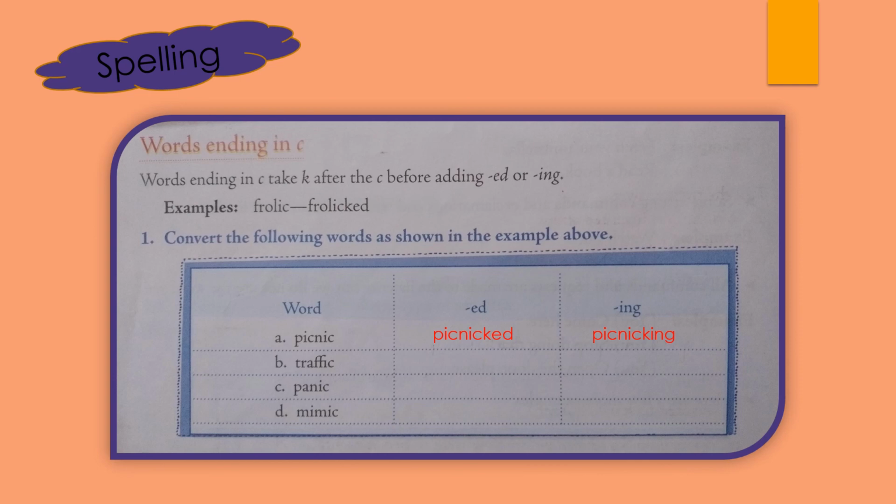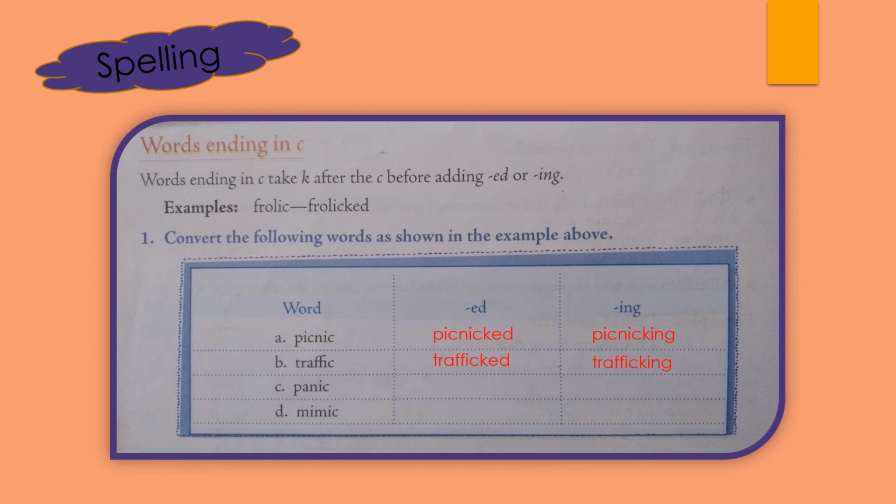Similarly, traffic, again we will add K and then ed. So trafficked. Similarly, trafficking.